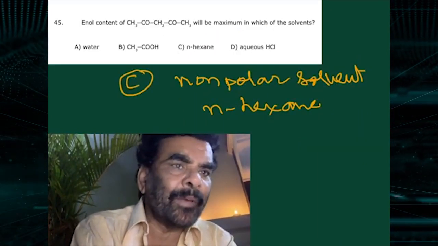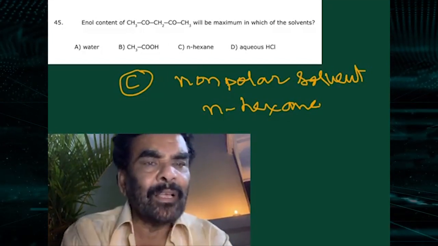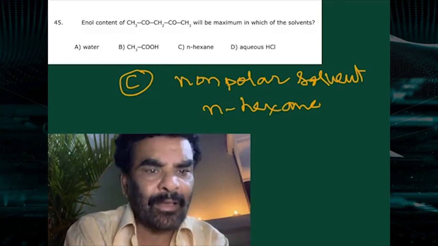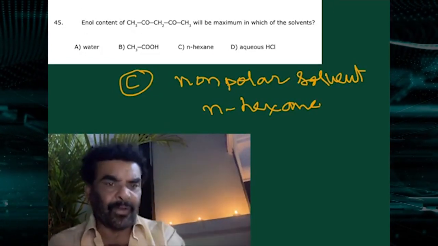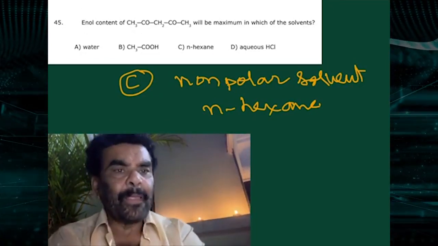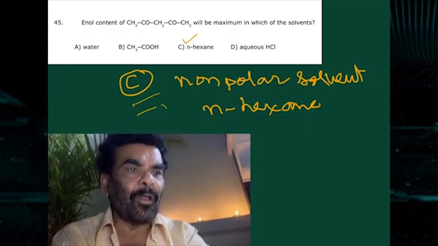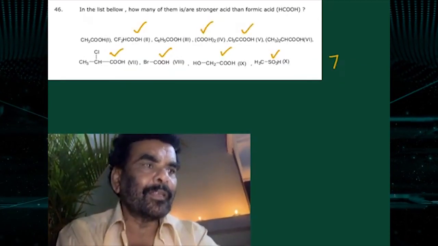Enol content of this will be maximum in which of the solvents? In polar solvents, enol content decreases; in non-polar solvents, enol content increases. Therefore, here n-hexane is the non-polar solvent. C is correct. All the others are polar protic solvents, you see.